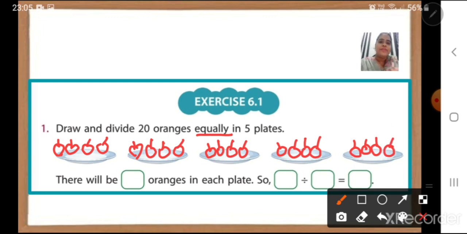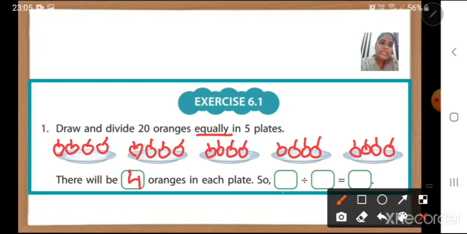So I have divided 20 oranges equally in all the 5 plates, correct? So in each plate, how many oranges are there? There are 4 oranges. So 4 is our answer. So what will we write here? There will be 4 oranges in each plate.